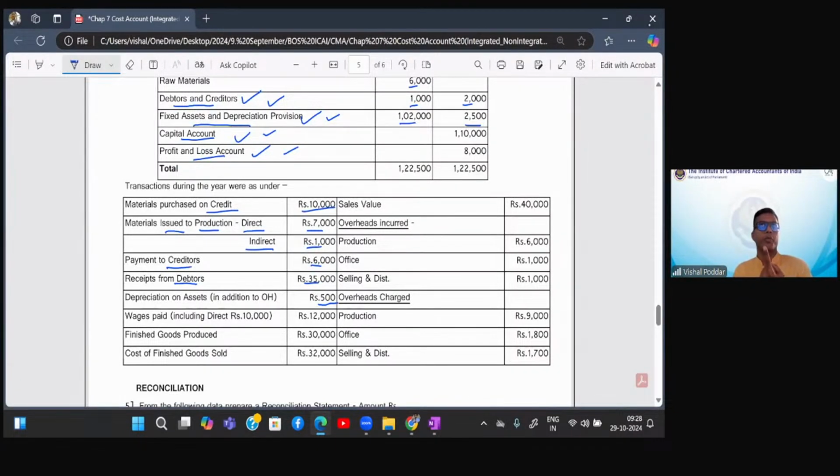If it is an asset relating to the factory, like factory building or plant and machinery, it will be factory overheads. If it is an office building or office equipment like AC, sofa, furniture, computer systems, it will be administration. If it is a selling asset like a selling building or sales delivery van, it will go to selling and distribution. If nothing is mentioned, you can presume factory overheads. So since nothing is mentioned about this asset, we'll consider this as factory overheads.